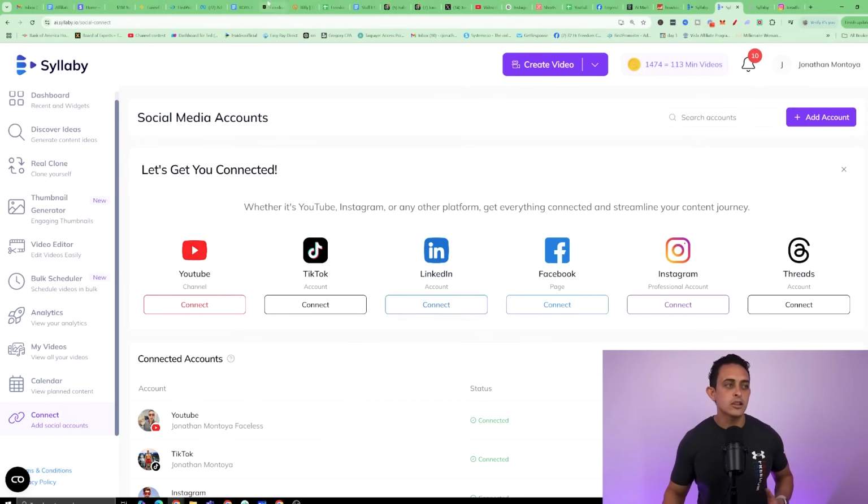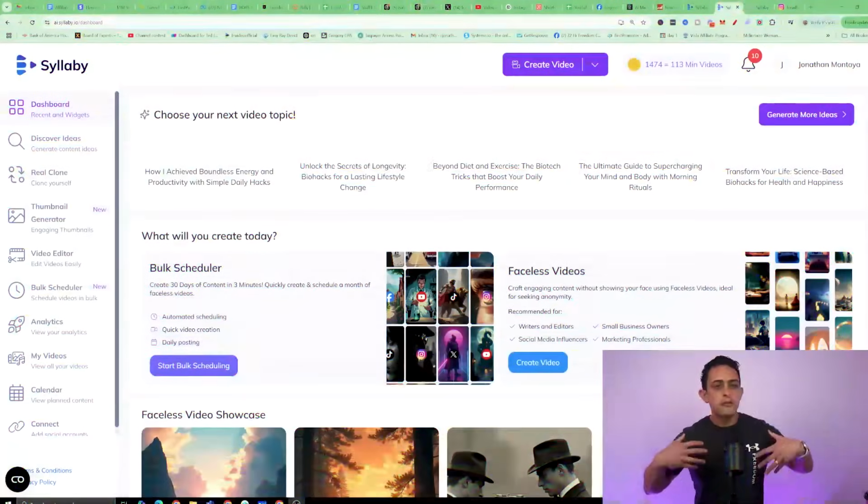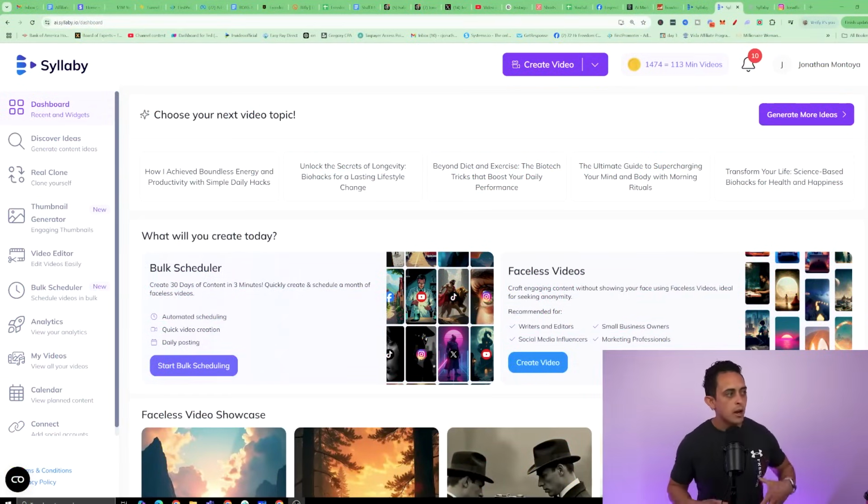So as they create more connections, you can also add more and more, okay? But for now, once you connect this, it's gonna make things so much easier once you go and create an actual video. Now, there's a few different things that you can do, but what I'm gonna show you is how to create a faceless video.